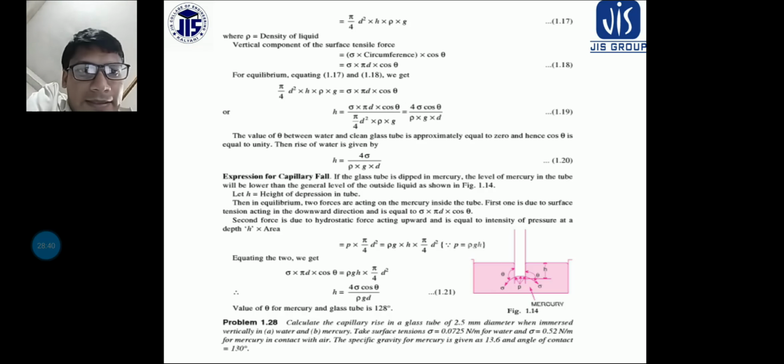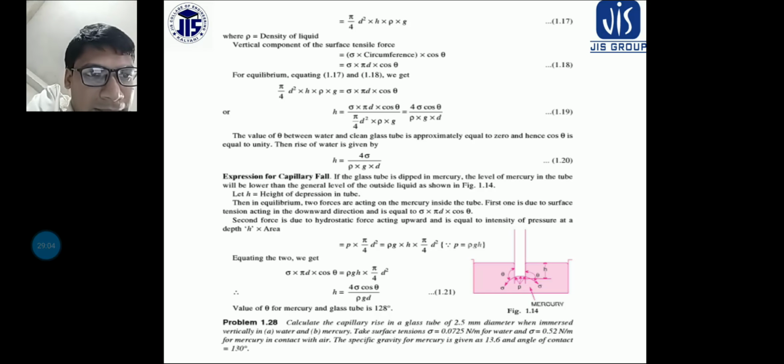That can be calculated. Now one more numerical: calculate the capillary rise in a glass tube of 2.5 mm diameter when immersed vertically in water and mercury. The surface tension is given for water, and surface tension for mercury is also given.